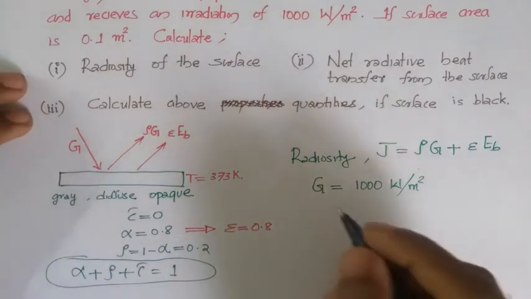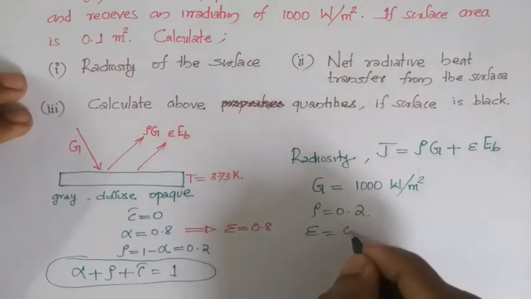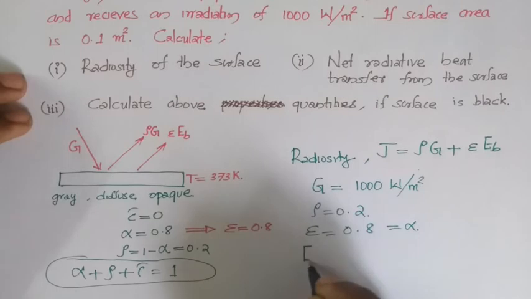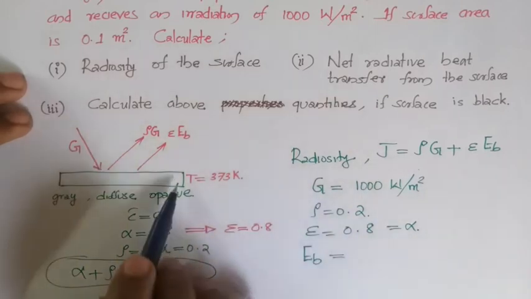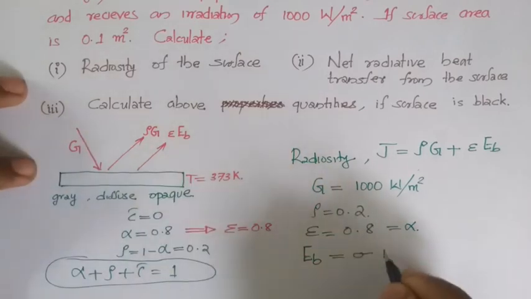So reflectivity equals 0.2, emissivity equals 0.8, which is equal to alpha, and finally how to calculate EB, which corresponds to an equivalent black body at the same temperature, which is sigma into T raised to 4.